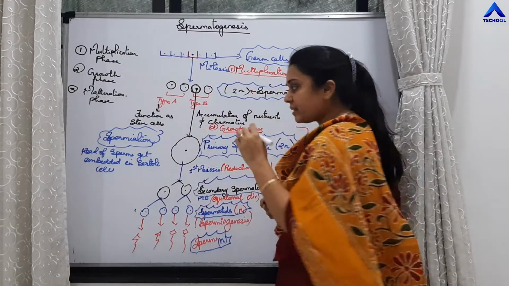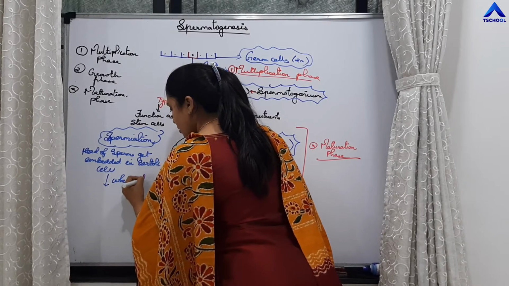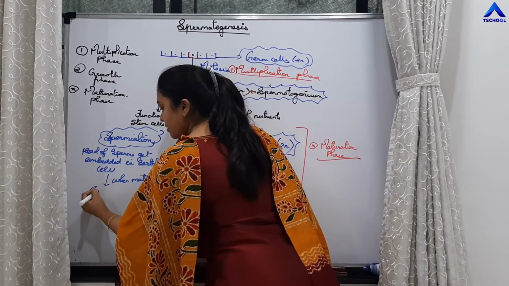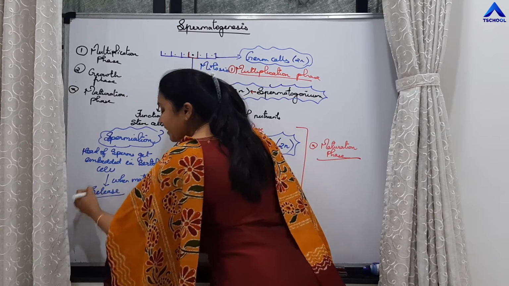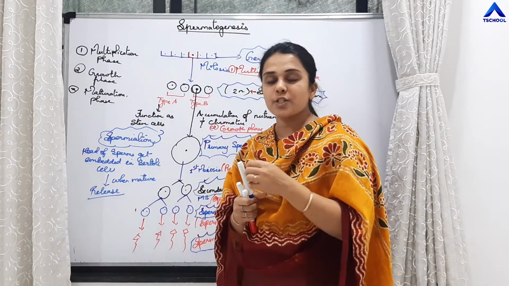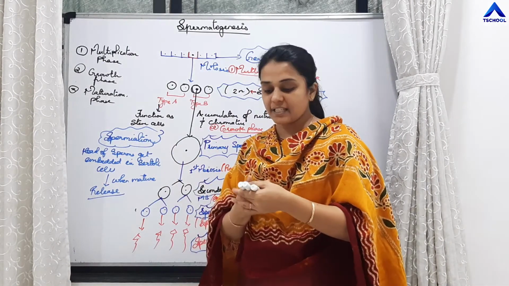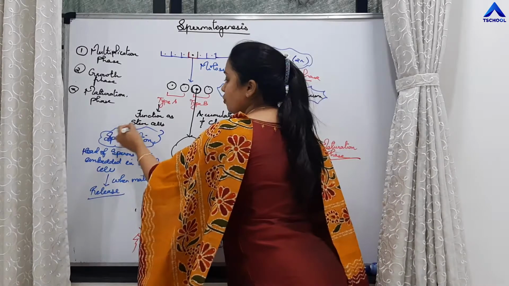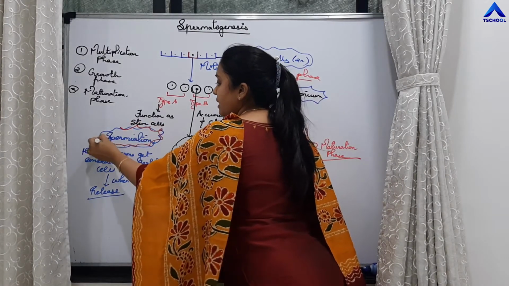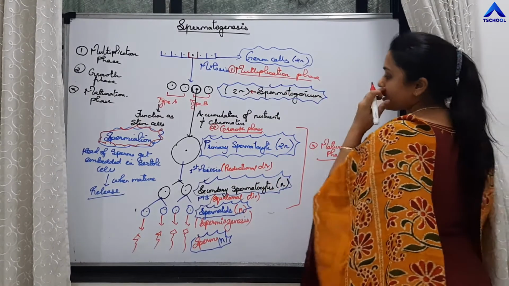When they mature, those are released. That release of the matured sperms, head of the sperms from the Sertoli cells, is called spermiation. So what is spermiation? Once sperms are produced, say these are the Sertoli cells.